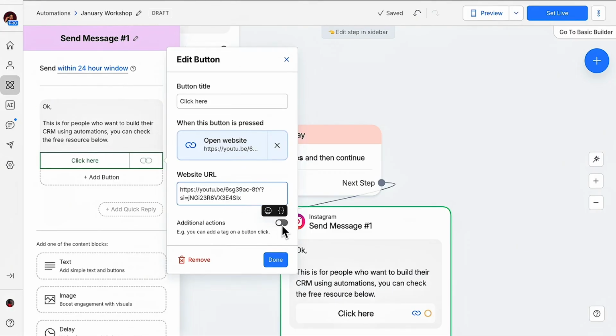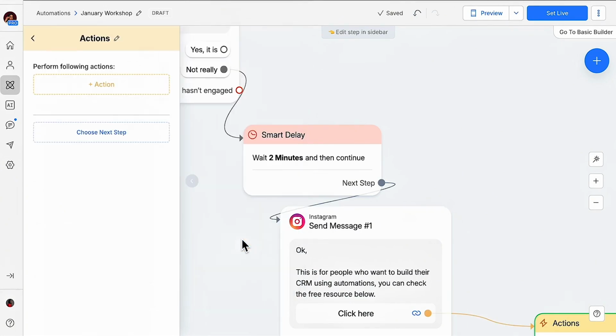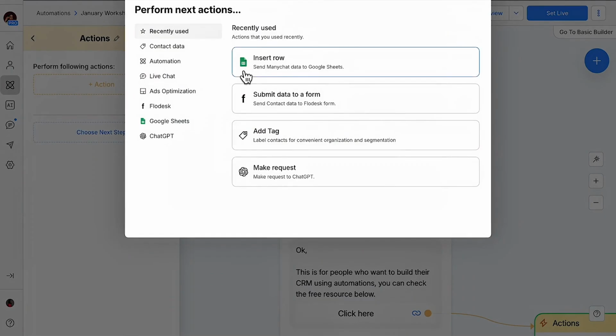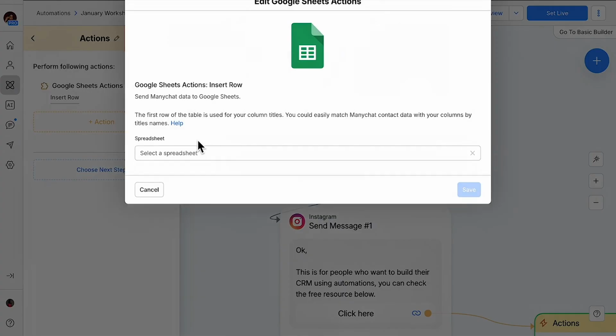Additional action, you can add a tag. So what I'm doing here is I'm adding a tag. Remember, we said we are doing what? We are building our CRM. So instead of that tag, I'm going to come to this insert row, which is my CRM, because I'm building it on an Excel sheet. You should have integrated your Excel sheets from the integrations part of Flowdesk by now. Very easy to do. Just click on this insert row. It's going to pop up all the Excel sheets you have.